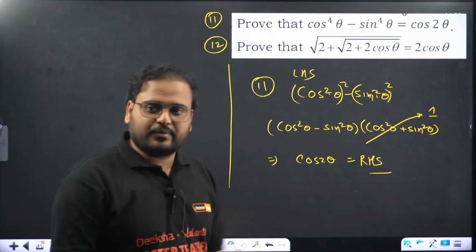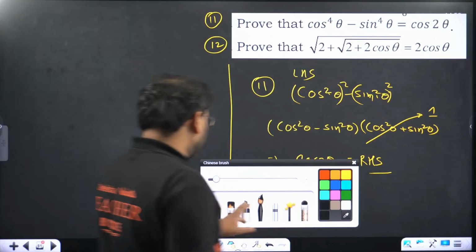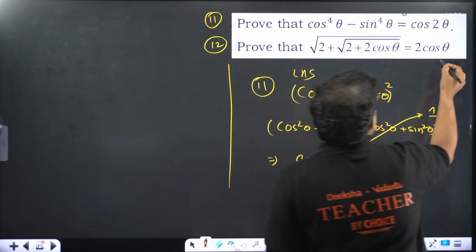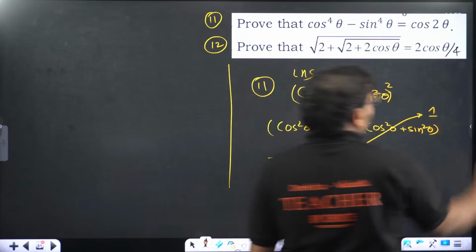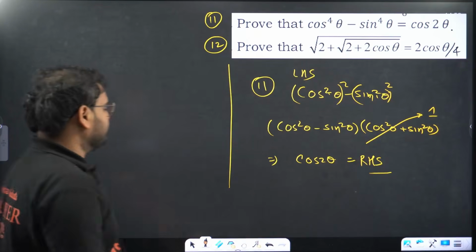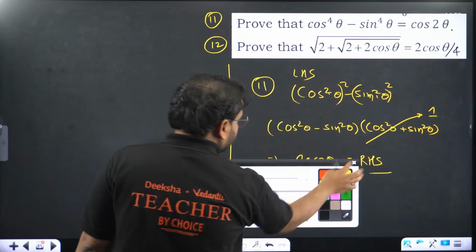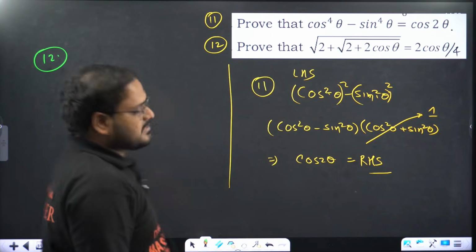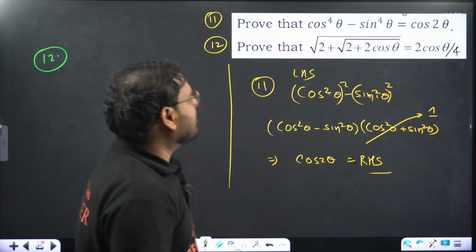Done? Simple question. Actually, there's a mistake in the second part. Let me correct that. This will be theta by 4, I think. I'll solve it for you, all of you respected friends. Let's solve this question. Simple one.